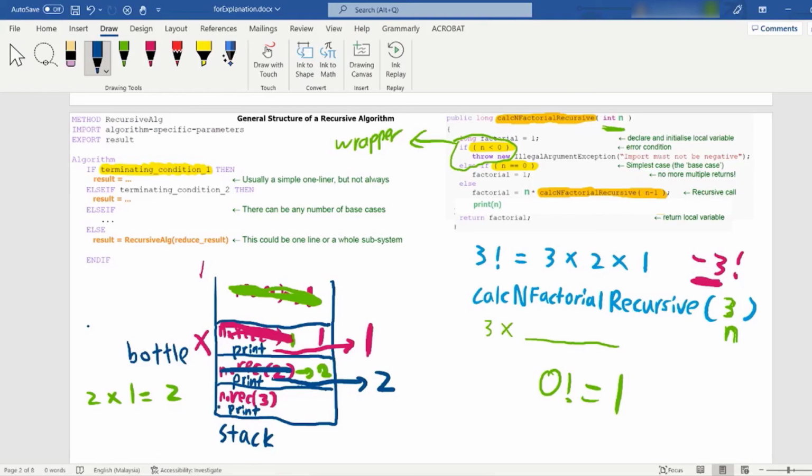So here, our n is 3. 3 multiplied by the return statement, which is 2. 3 multiplied by 2 is 6, so you get 6 in here. Then finally you print the n, which is 3. So this is how the recursive works.